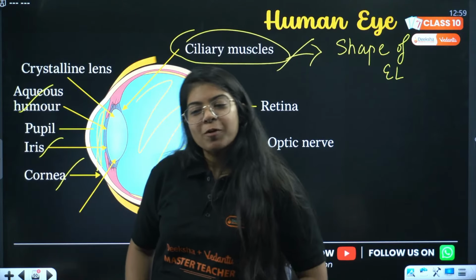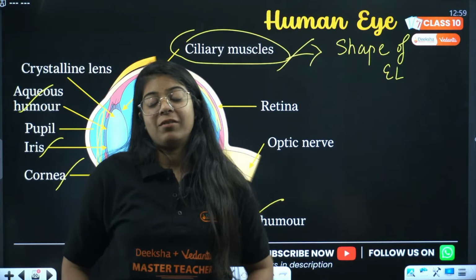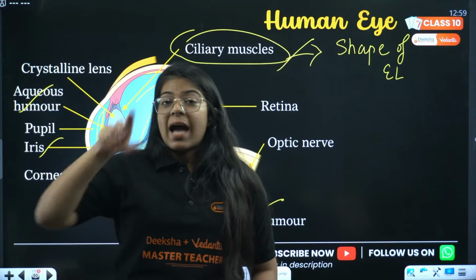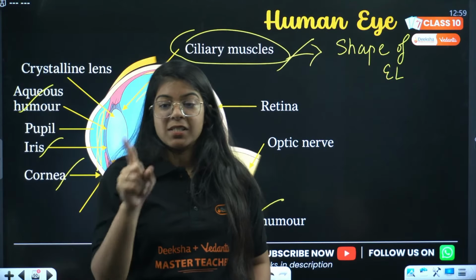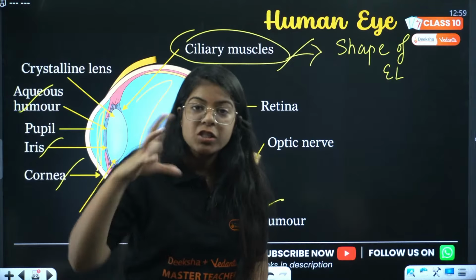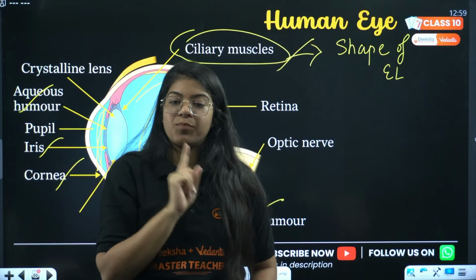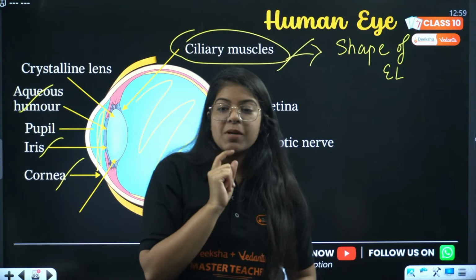Right, so the pupil controls the amount of light entering into the eye. Very good, everyone. Now, iris controls the pupil. This is a very important point. Which part of the eye helps the pupil to control the amount of light? That is the iris.